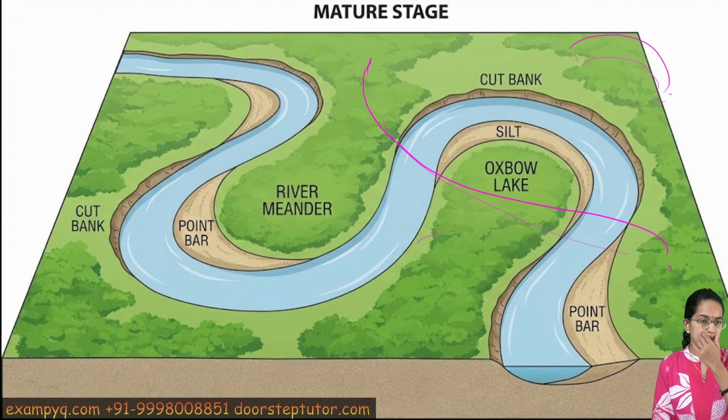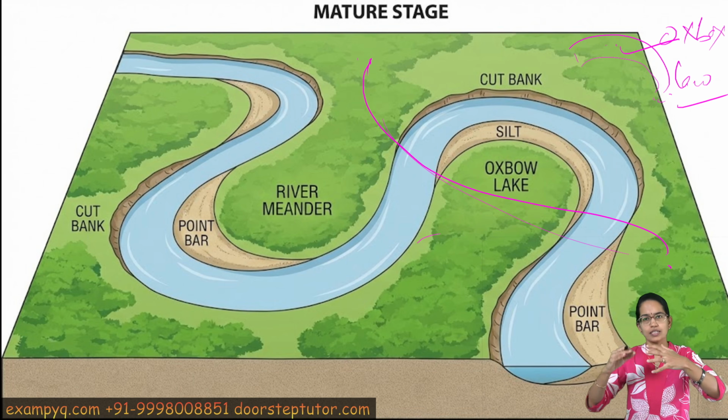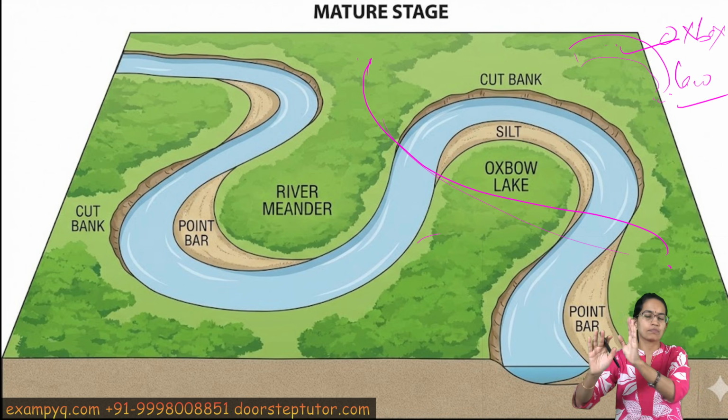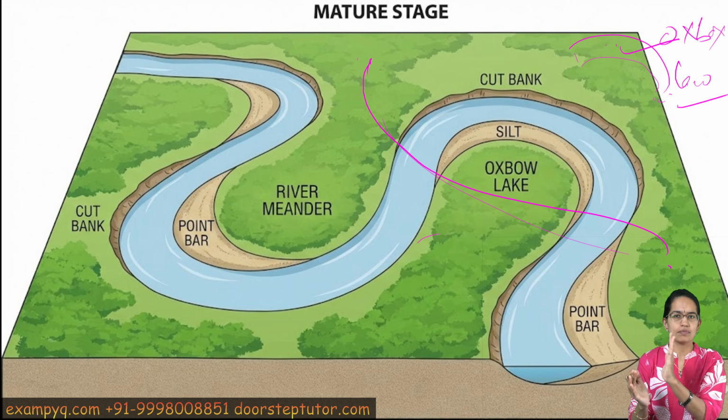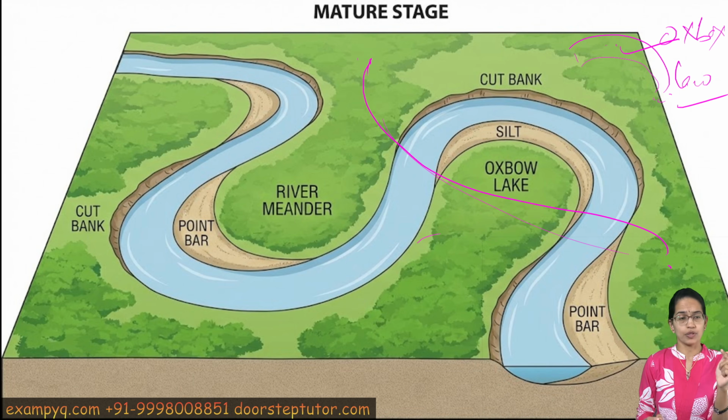This river would remain here, and this would be the formation of what is called the Oxbow Lake formation, when the river meandering takes place and the siltation on both the ends occurs. When the siltations get strong, there would be a separation from the main river, and this would be the formation of the lake in the shape of the oxbow, and this is called the Oxbow Lake.